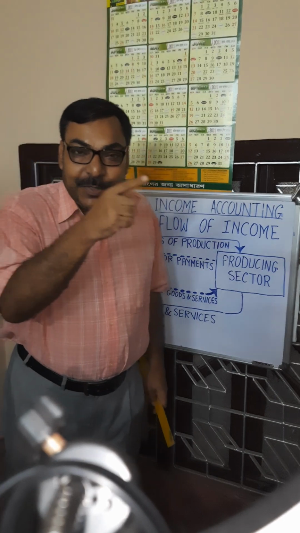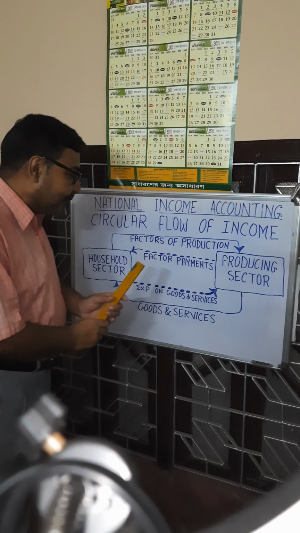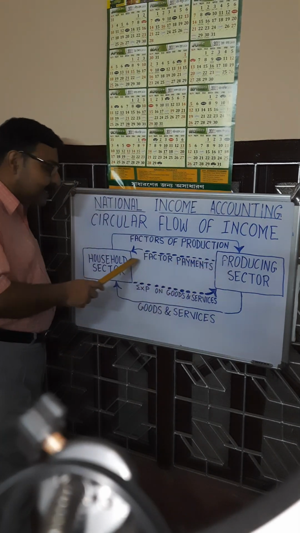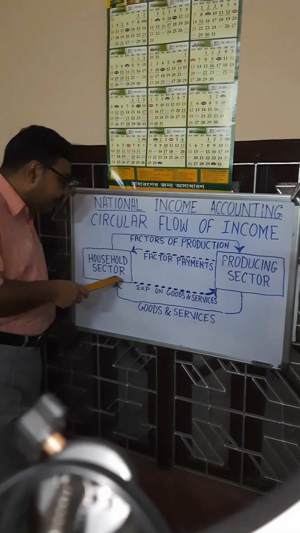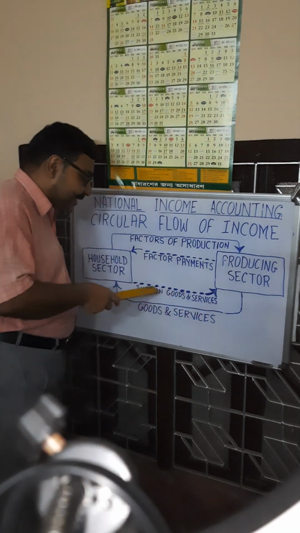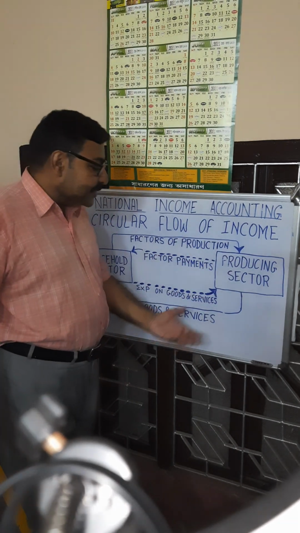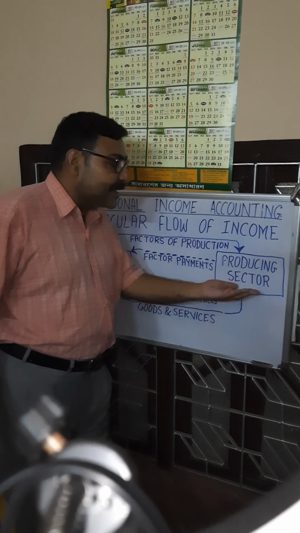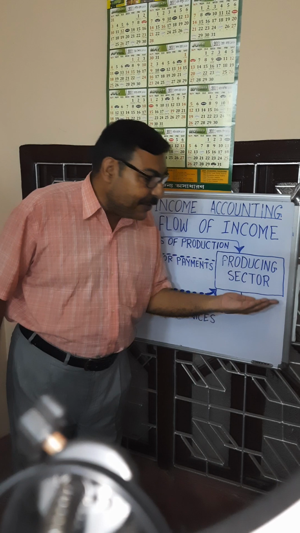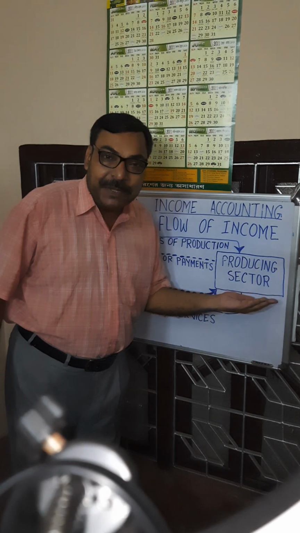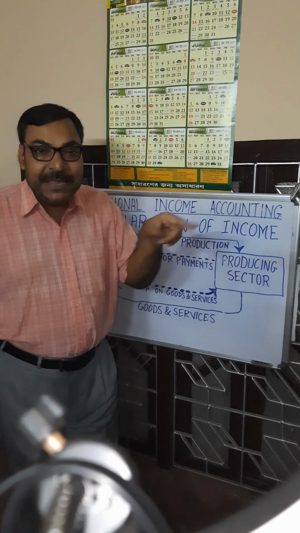So here we observe a complete money flow. Money flows from the producing sector to the household sector because of factor payments. Money flows from the household sector to the producing sector because of expenditure on goods and services. When there is expenditure on goods and services, income is generated here. This is the money value of the goods and services. Expenditure on goods and services is the money value of the goods and services, P into Q.